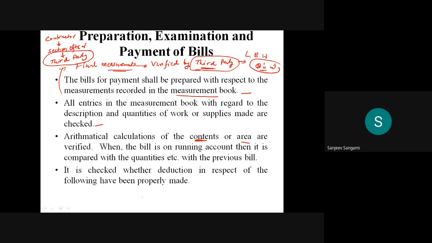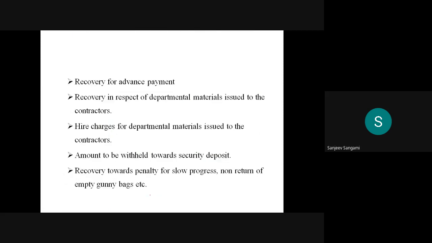Then it is checked whether the deductions in respect of the following have been properly made or not. That is, recovery of the advance payment, that has to be checked. Recovery in respect of the departmental materials issued to the contractor.